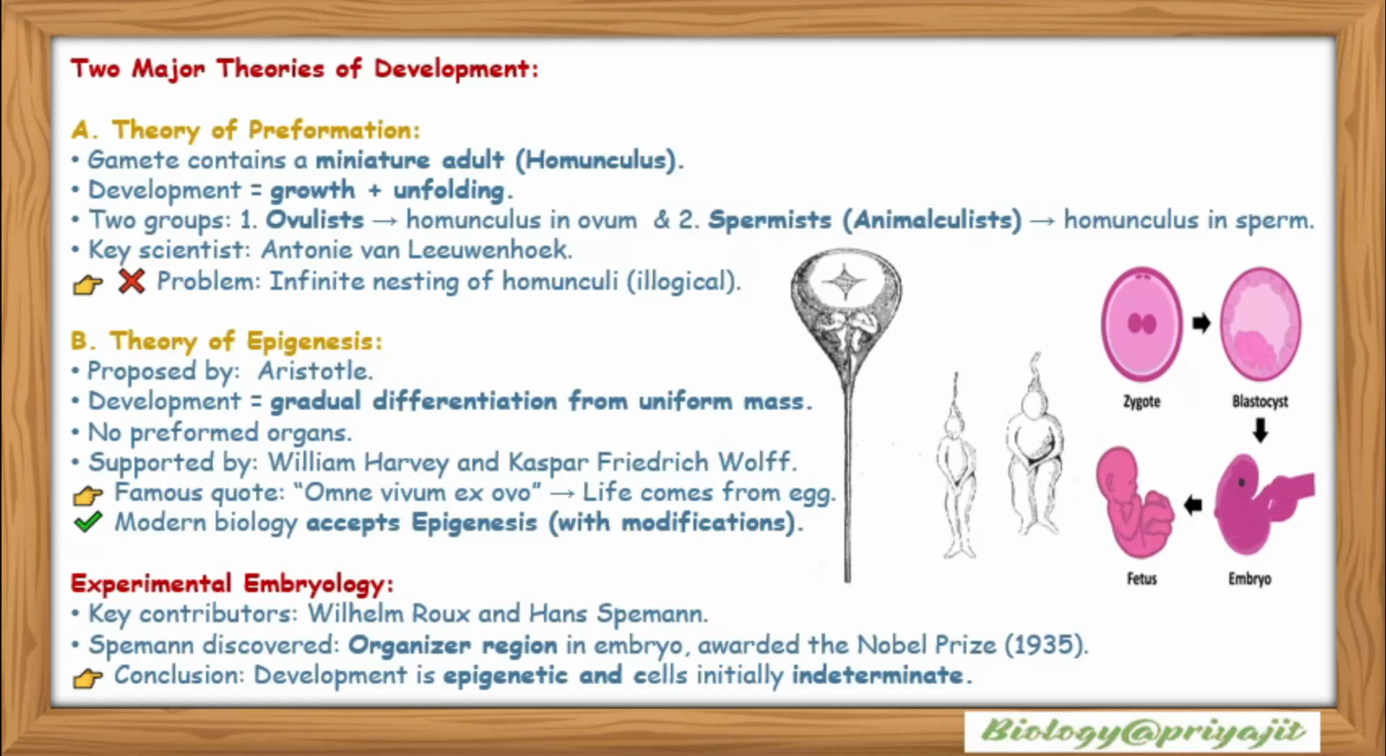Experimental embryology was developed later. The key contributors were Wilhelm Roux and Hans Spemann. Spemann discovered the organizer region in the embryo, and he was awarded the Nobel Prize in 1935. Conclusion: development is epigenetic, and cells are initially intermediate.